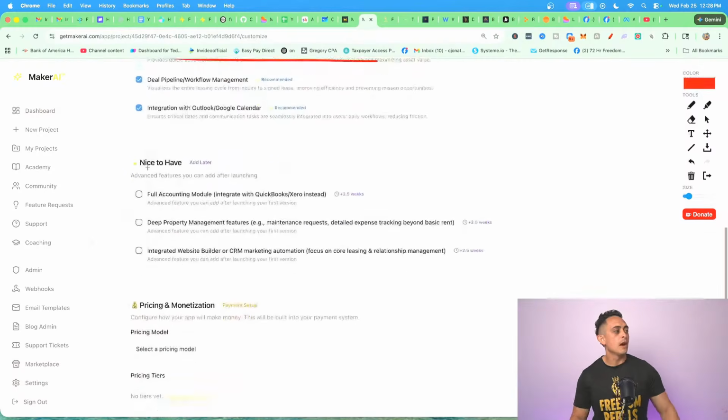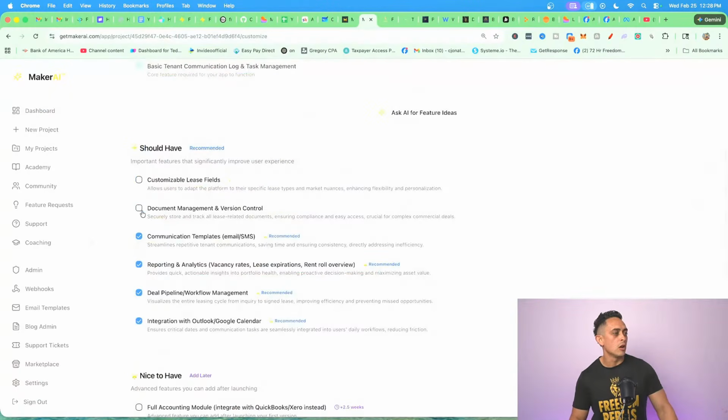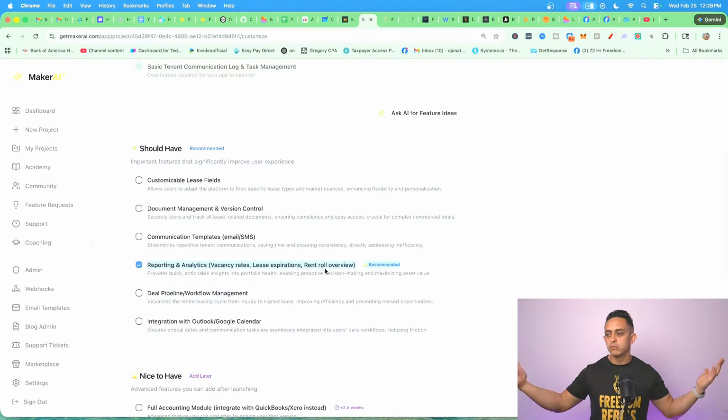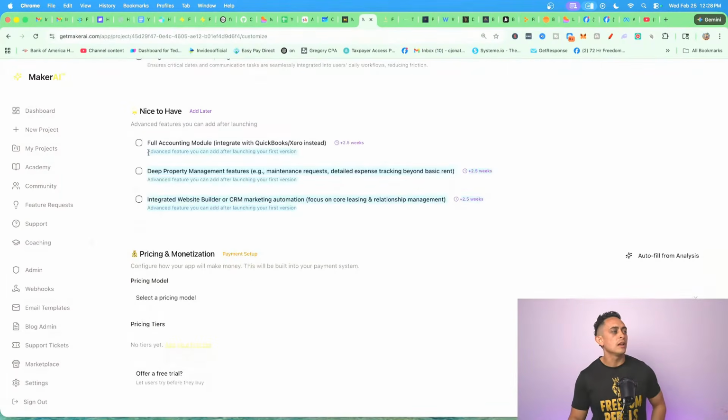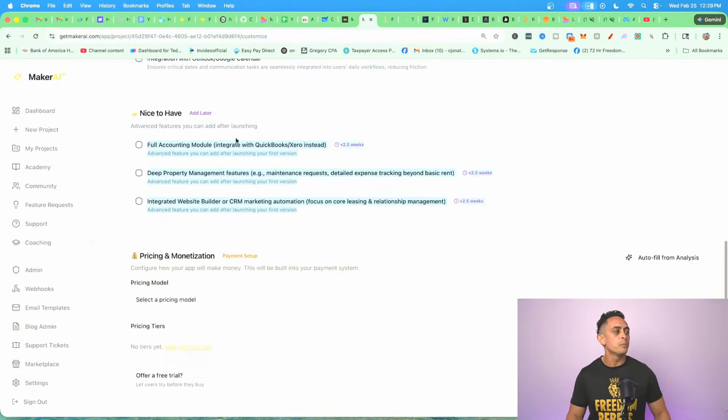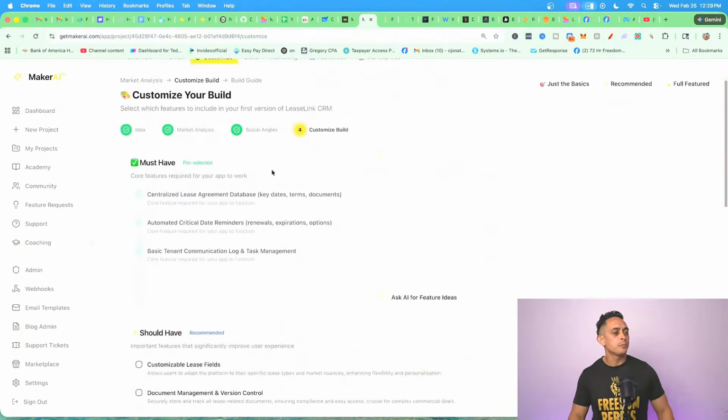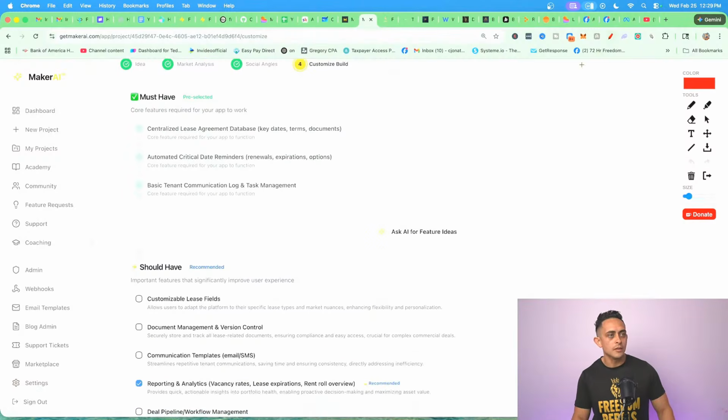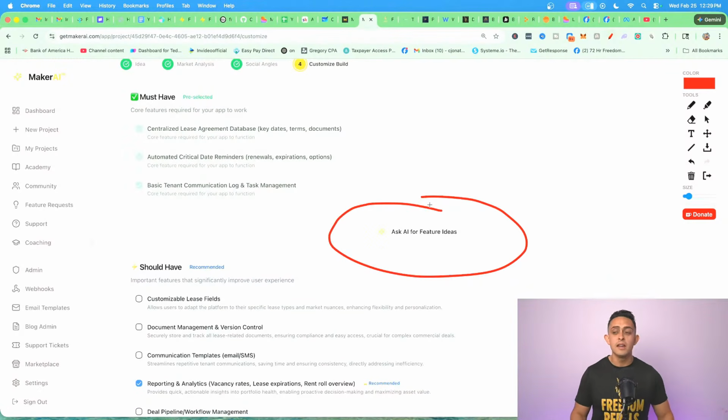Okay. Now, you can pick and choose all of these, right? You can say, hey, I want all of these, or I don't want all of these, maybe just a few of them, right? So I'm just going to pick the reporting and analytics part. Okay. And then there's a nice-to-have section where you can add even more advanced features, which is really powerful. And then here at the top, there's a little secret tab. It says ask AI for feature ideas.